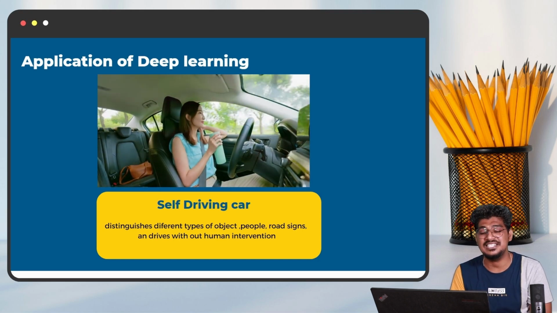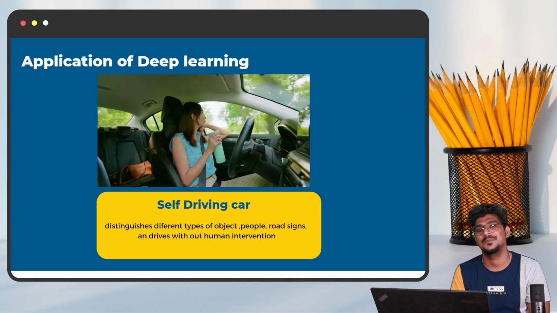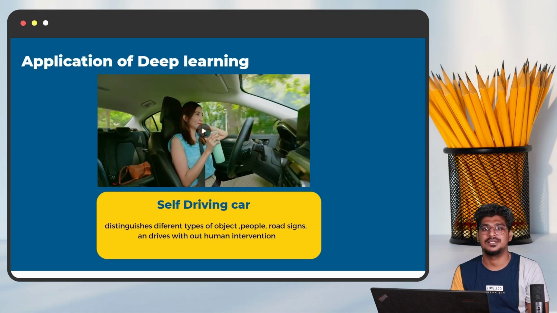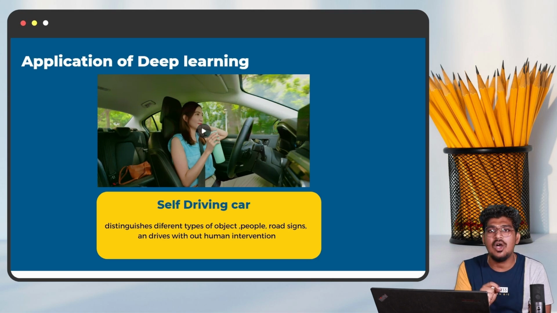One of the important applications in deep learning is the self-driving car. With the help of deep learning, the car can recognize the object. Because the car should recognize the object, because it is a self-driving car. Without human involvement, it is going to drive automatically. Once a person in front of the car is crossing, suddenly the car should stop. How can it be? Without training, it can't be possible. So here the training is important.